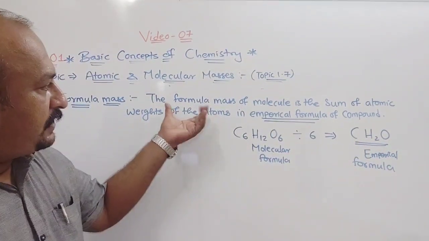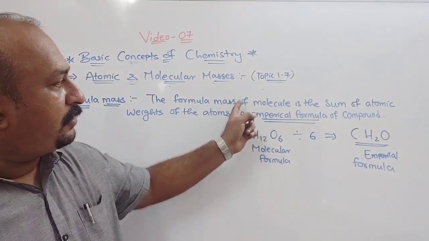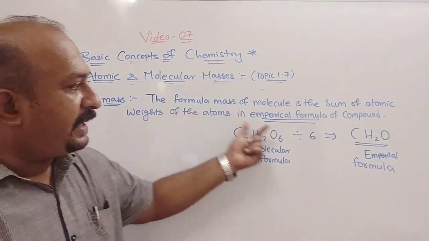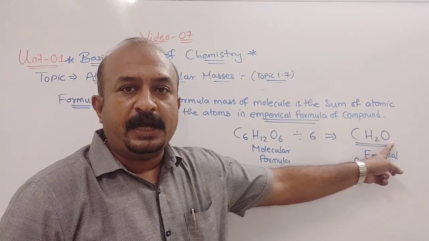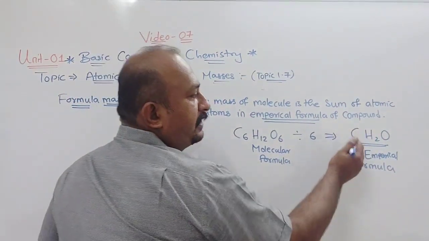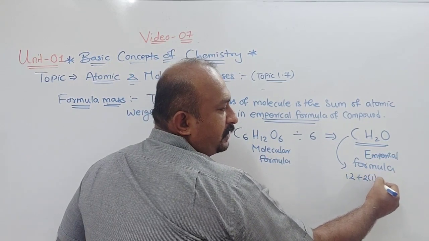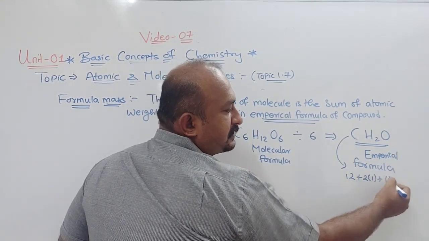Understood or not? So what is formula mass? The formula mass of a molecule is the sum of the atomic weights of the atoms. Carbon atomic mass is 12, plus 2 into hydrogen 1, plus oxygen 16.